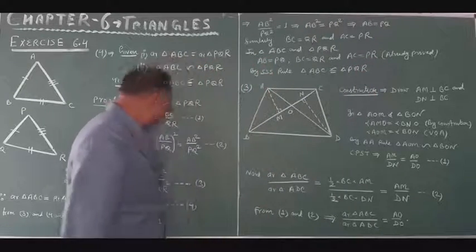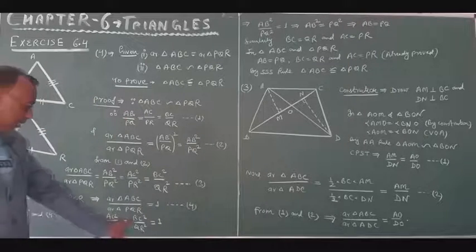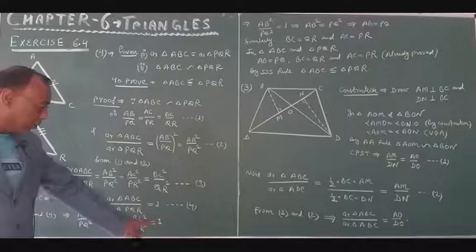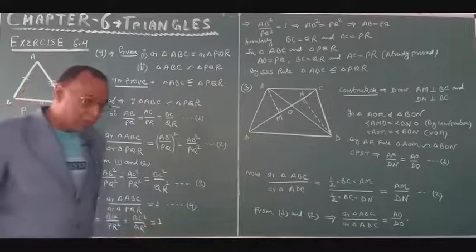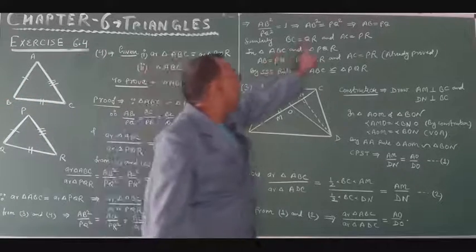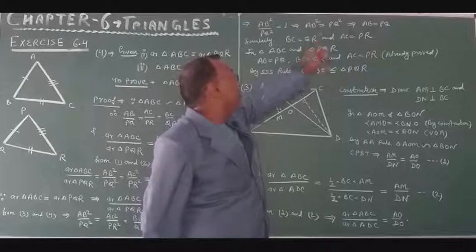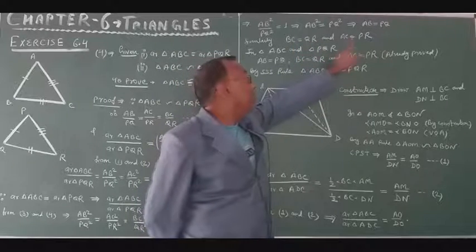Similarly, when BC square upon QR square is equal to 1, then BC is equal to QR, and AC will be equal to PR. Now just look at these two triangles. In triangle ABC and PQR, AB is equal to PQ, BC is equal to QR, and AC is equal to PR.